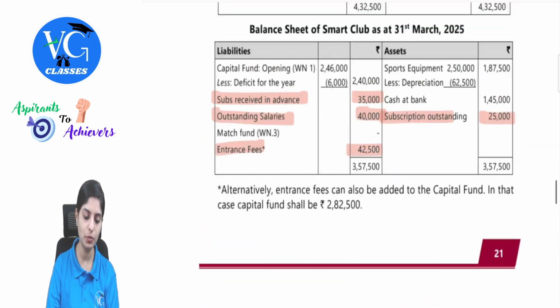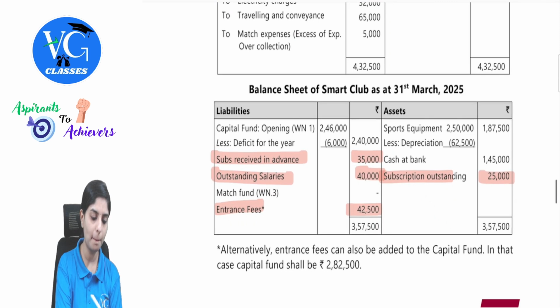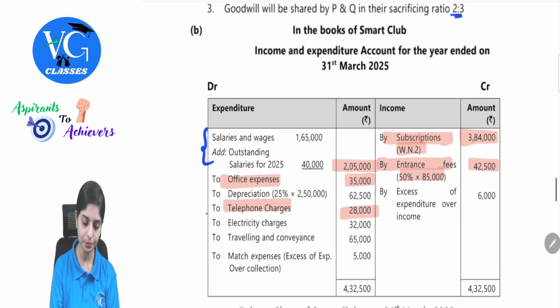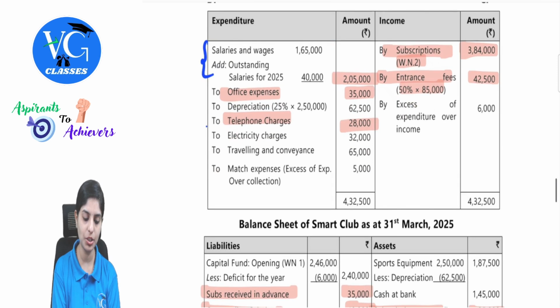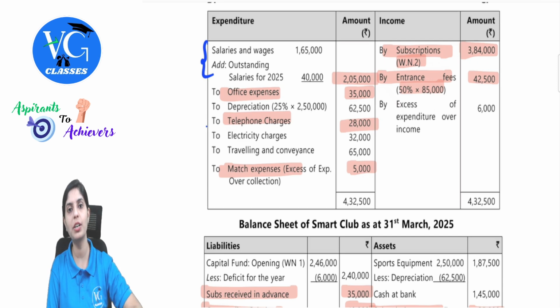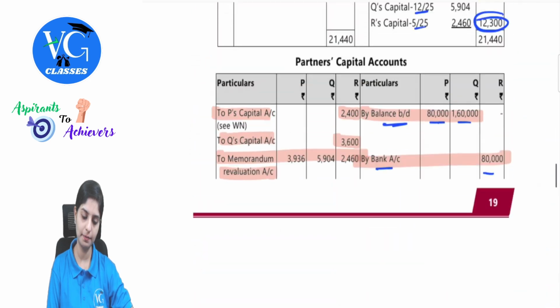Now let's observe how this will be reflected in the books of accounts. Observe here, match fund, they are writing but showing it as nil because we know why it has turned out 0. Now, in the income and expenditure, we will write to match expenses, which is only 5,000. Observe carefully. We are only writing the excess and not the complete treatment, whatever we have done in the working note. This point should be very, very clear to all of you. Yes, I hope you understood. Reading further.